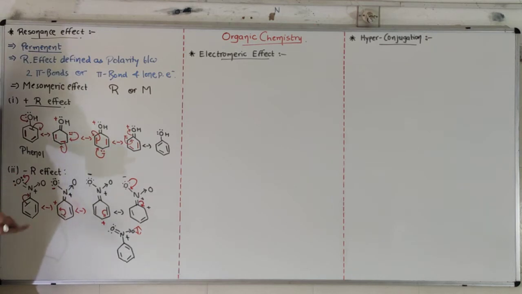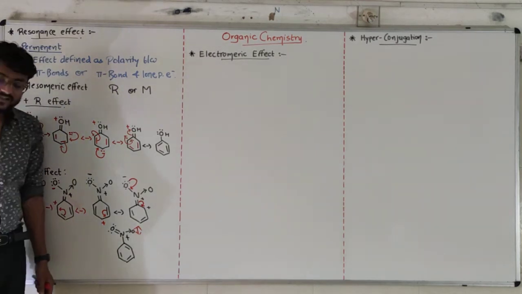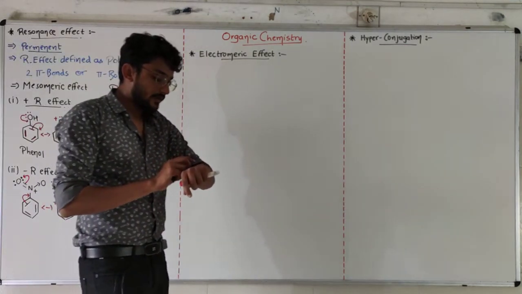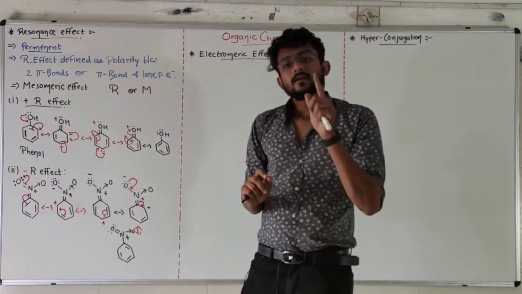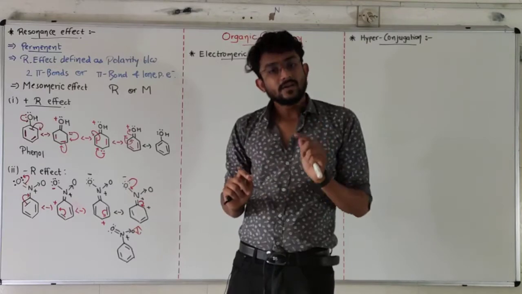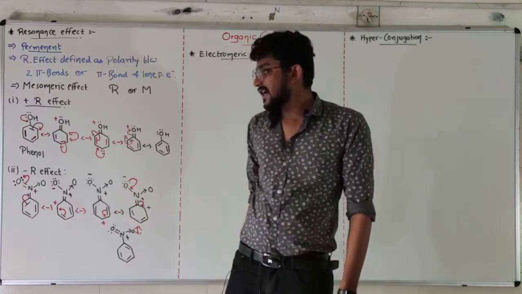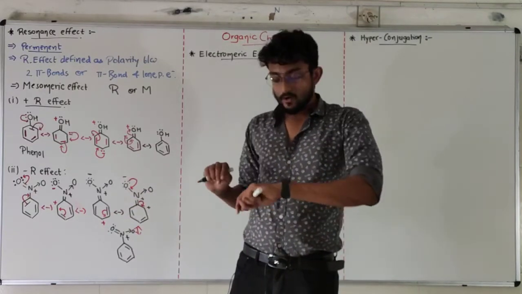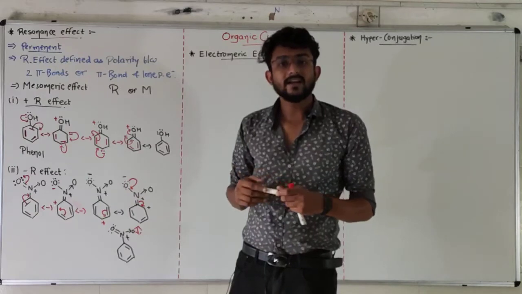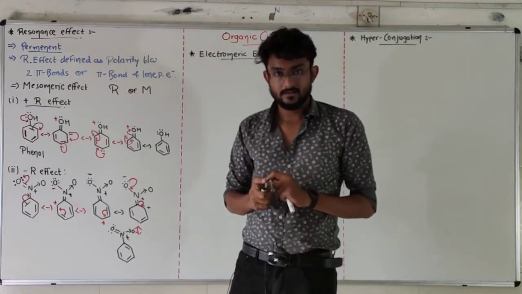Because the ring becomes positively charged, it is known as a minus R effect or negative resonance effect. Totally opposite: a negatively charged ring gives a positive resonance effect, and a positively charged ring gives a negative resonance effect.